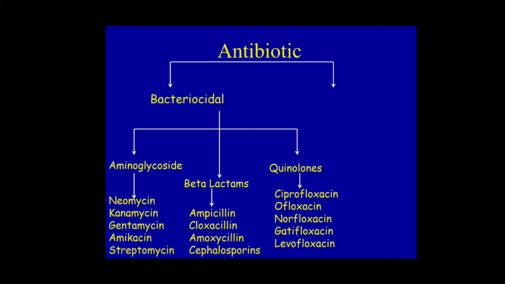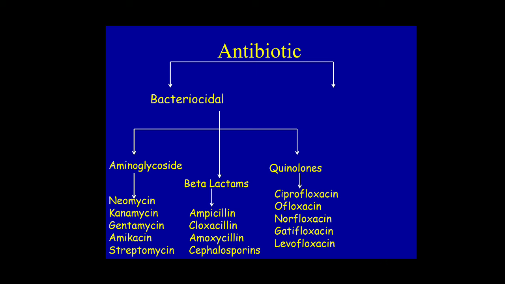Examples of aminoglycosides are neomycin, kanamycin, gentamicin, amikacin and streptomycin.